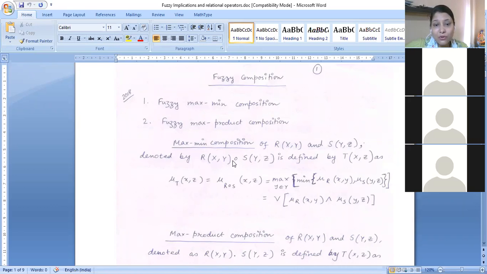Basically, this is the max-min operator, as you can remember what we have already studied.